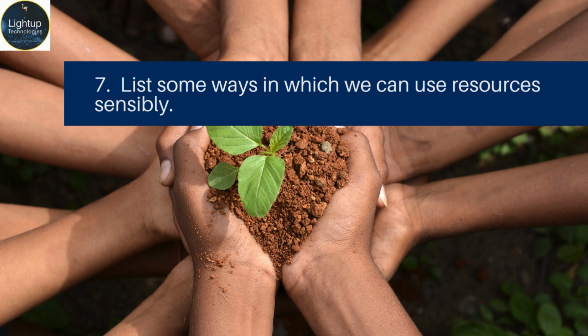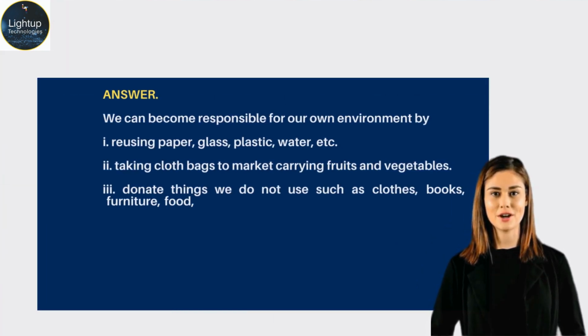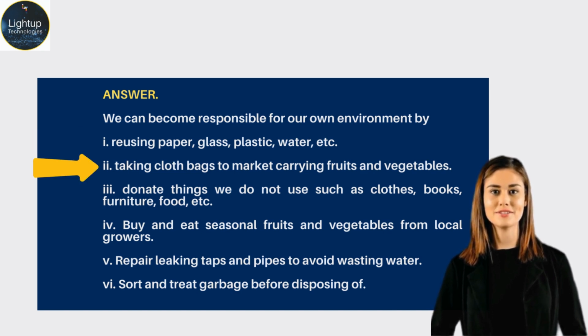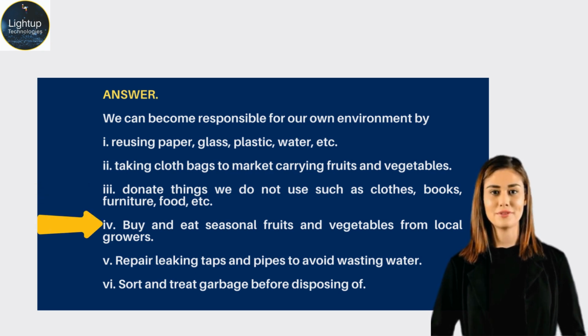List some ways in which we can use resources sensibly. Answer. We can become responsible for our own environment by 1. Reusing paper, glass, plastic, water, etc. 2. Taking cloth bags to market carrying fruits and vegetables. 3. Donating things we do not use such as clothes, books, furniture, food, etc. 4. Buying and eating seasonal fruits and vegetables from local growers. 5. Repairing leaking taps and pipes to avoid wasting water. 6. Sorting and treating garbage before disposing of.